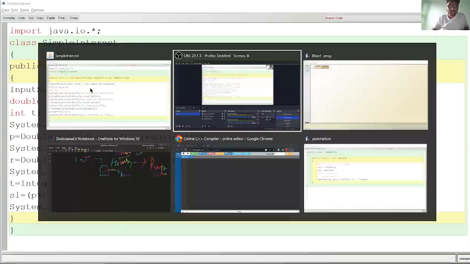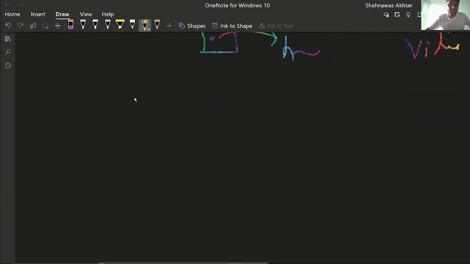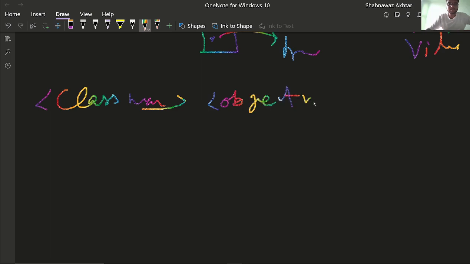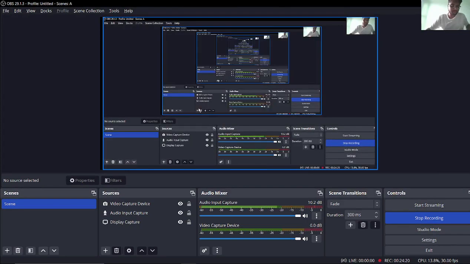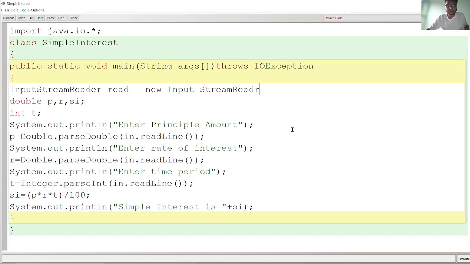Do you know how to make an object of a class? Just write the class name, then the object name. Then write the equals symbol, then the keyword new, then the class name. In this we have some parameters also. Let me tell you what they are. InputStreamReader, and in the parameter, the input stream. Yes, this is a class.